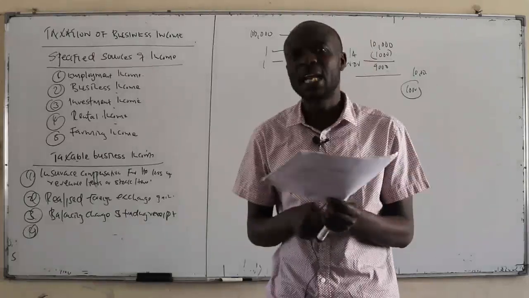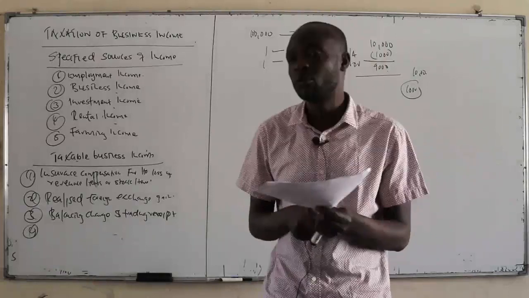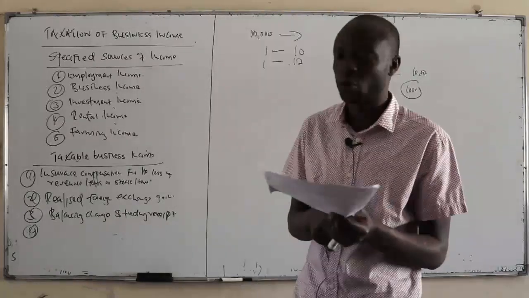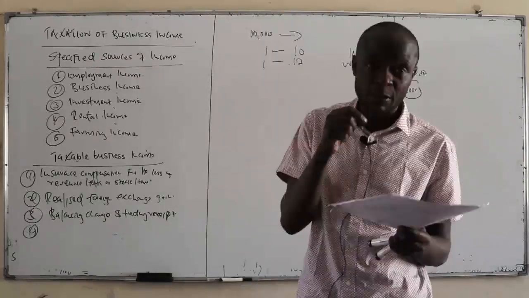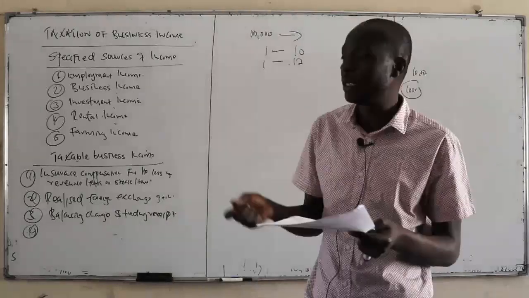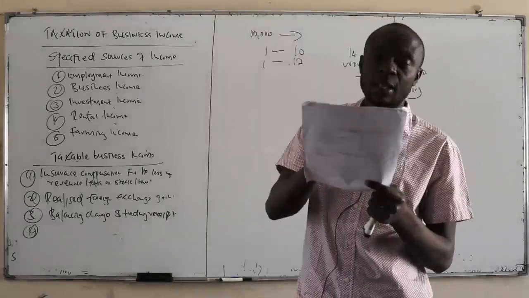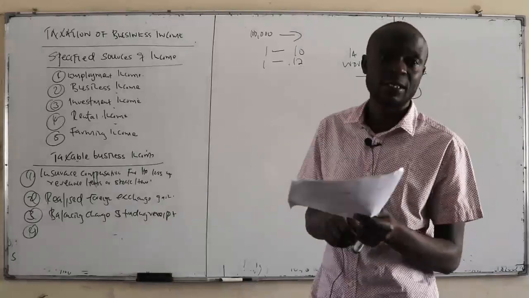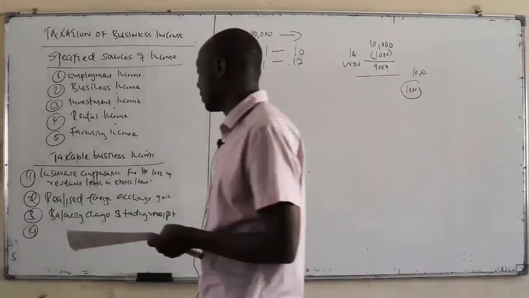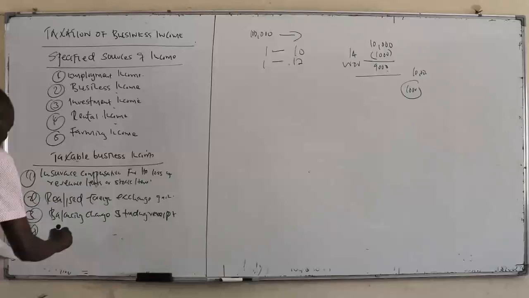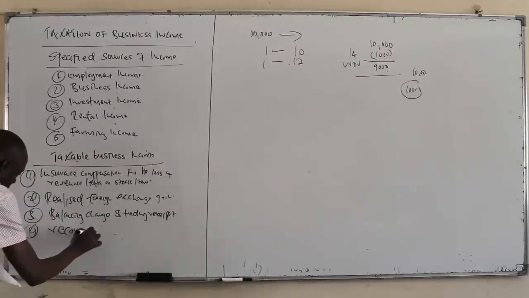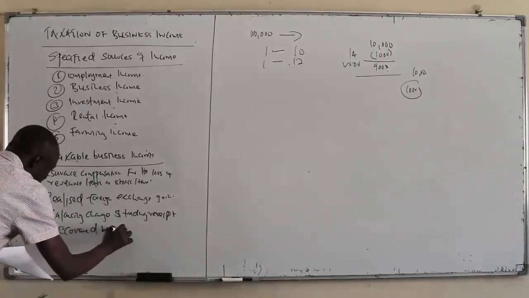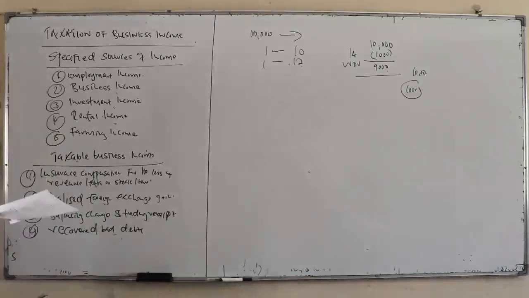If somebody is declared bankrupt, you will be compelled to write off the debt that was owing, but you don't inform them. If they gain capacity in the future and decide to pay, we call it recovered bad debts, and that is considered taxable business income.